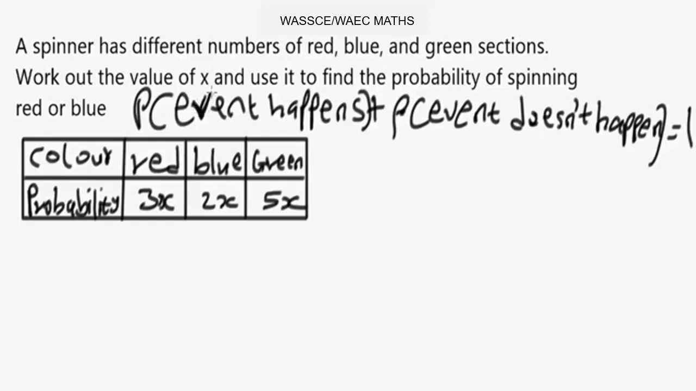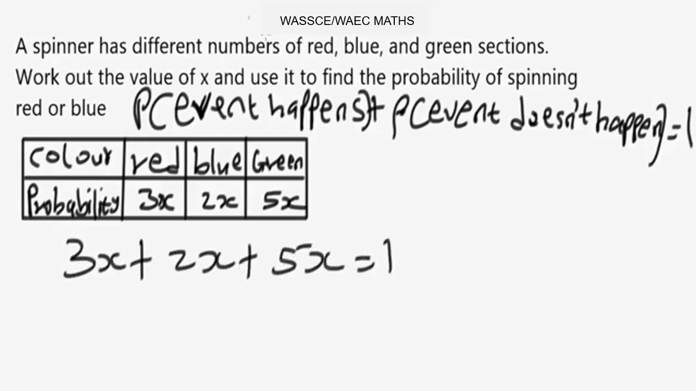So using this fact, let's solve this question. The question says a spinner has different numbers of red, blue, and green sections. Work out the value of x and use it to find the probability of spinning red or blue. For this question, the probabilities add up to 1. So that's the basic thing you have to solve. It will be 3x plus 2x plus 5x equals 1. That's what we're going to do to find the value of x and use it to find the probability of spinning red or blue.